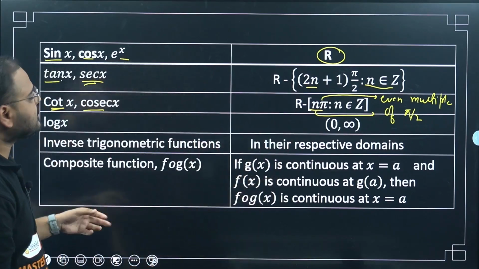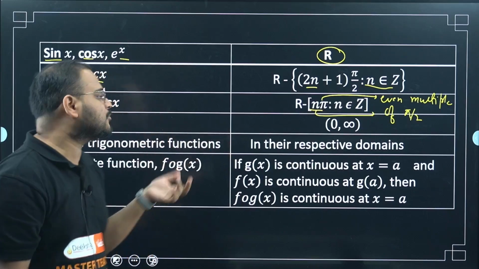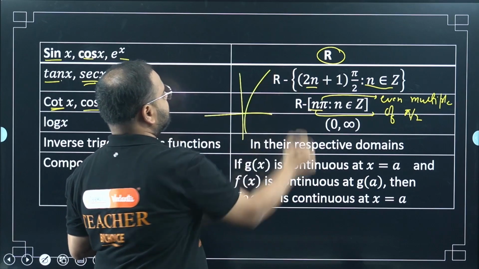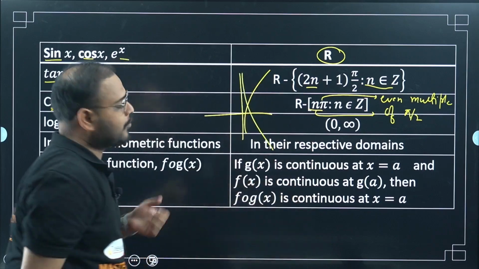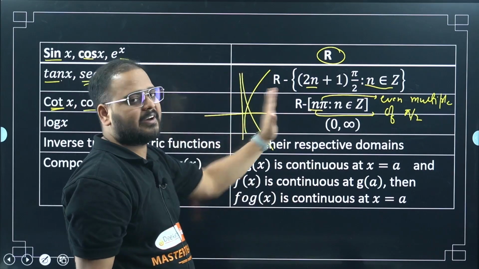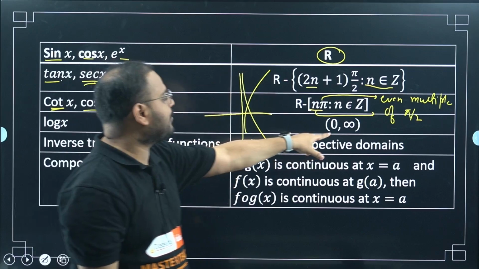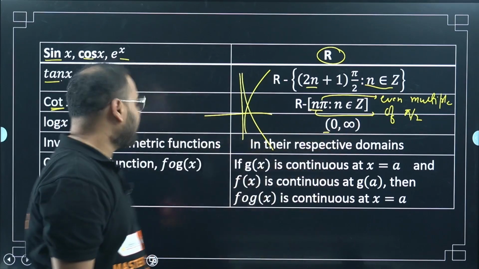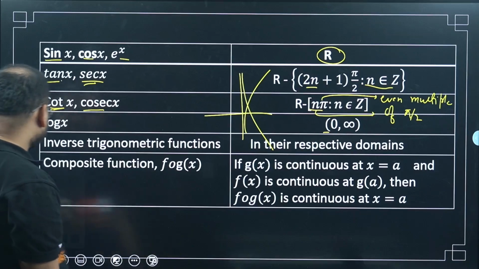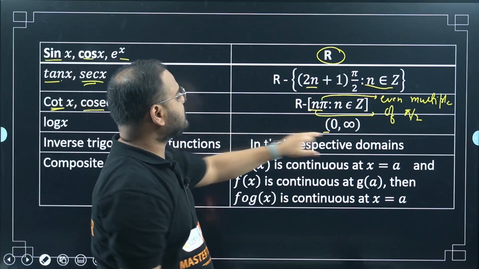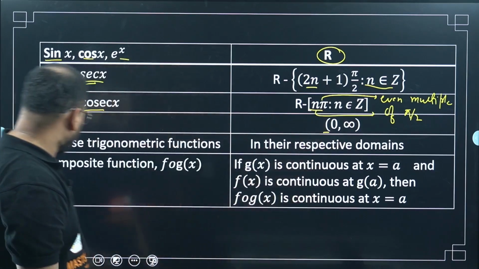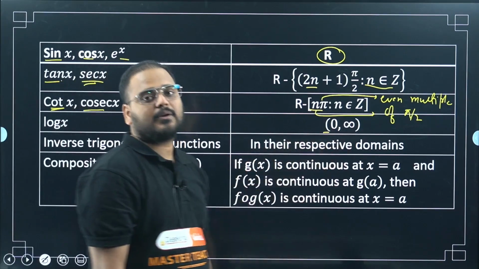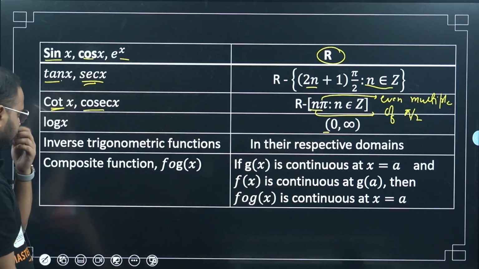Next, moving on to log x. Log x is not defined for the negative values, so only 0 to infinity, right? If you look at the graph, for both the graphs, only positive values are defined. 0 is not part of the answer, so 0 is open. Infinity you cannot close. The logarithmic functions are continuous over 0 to infinity, only for the positive part.